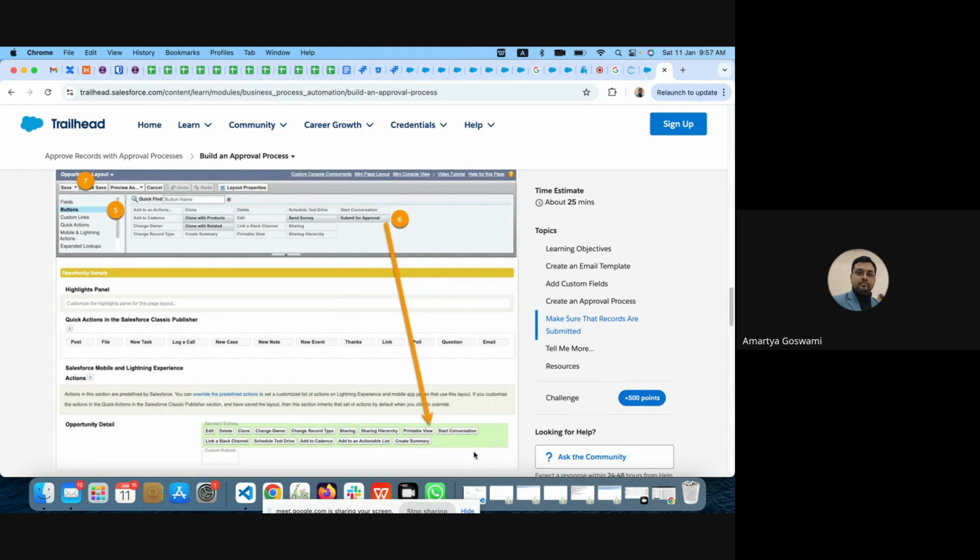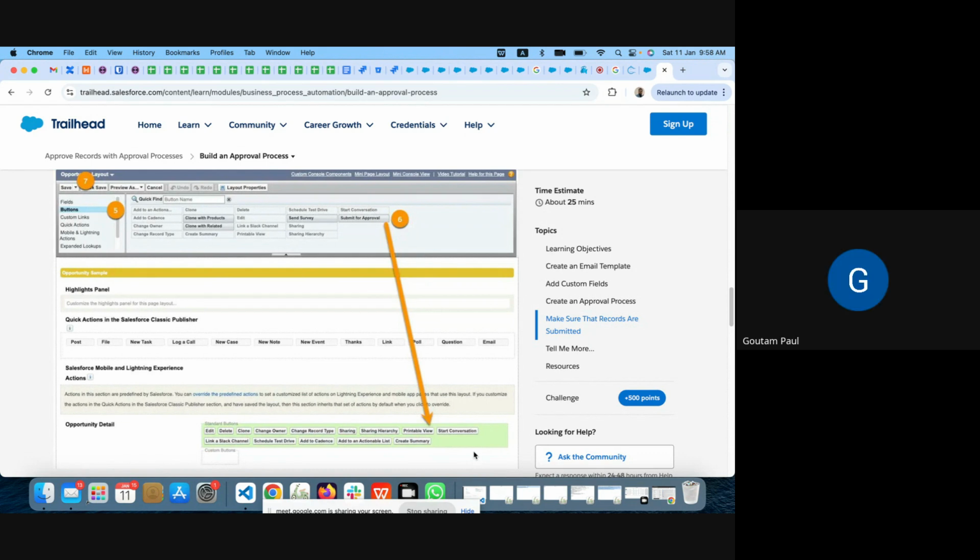Now there are two more configurations. One is that when someone is submitting for approval, the record should be frozen. Whoever is submitting should not be able to change the value until it comes back to them, either approved or rejected. So in between, I should not be able to change the record. The record will get frozen.